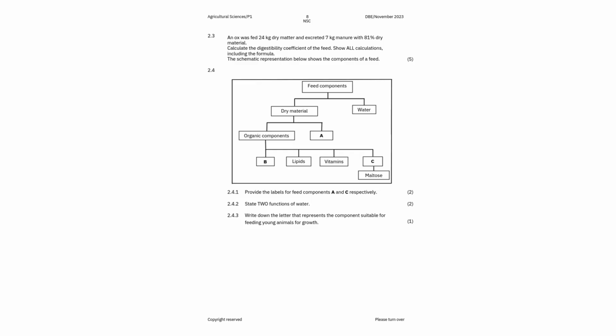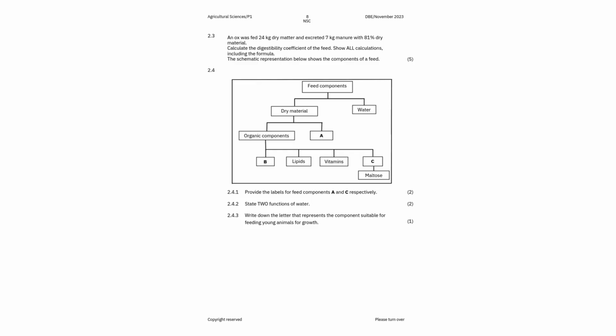Make sure you put those kgs in brackets, minus the dry matter of manure, which is also in kgs, divided by the dry matter intake, then multiply by 100. So you dry matter intake minus dry matter of manure, you put that in brackets and then you multiply by 100.